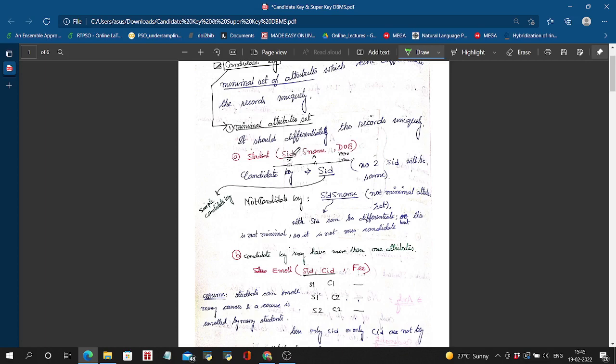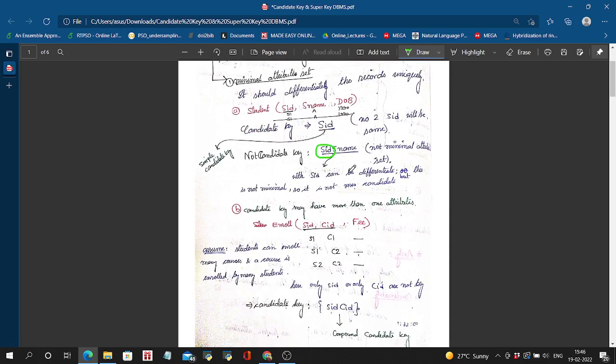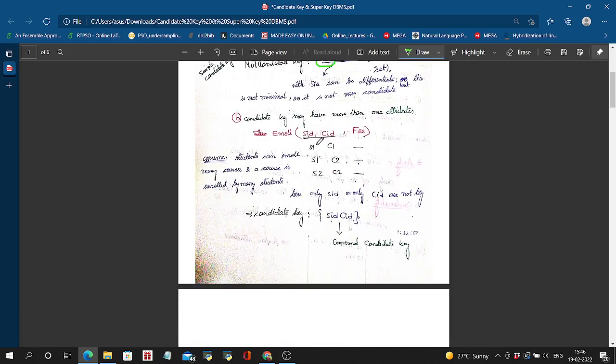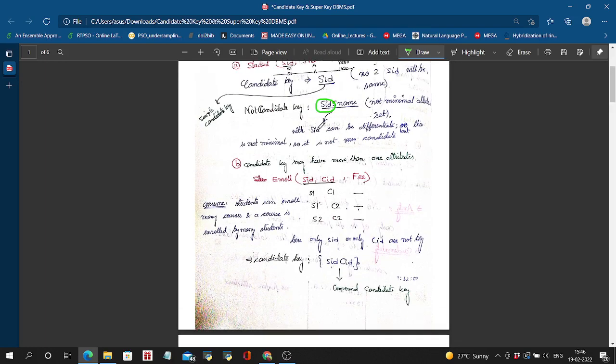So if the candidate key is SID, then SID, SNAME also can differentiate the whole record uniquely, but we cannot say that SID, SNAME is the candidate key because it is not minimal, because the proper subset, that is the SID, already differentiates the records uniquely. So SID is the candidate key, but SID, SNAME is not a minimal attribute set, and so cannot be called a candidate key. Okay, and a candidate key may have one or more than one attributes.